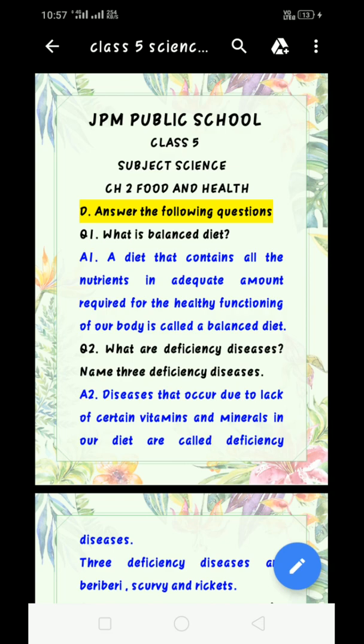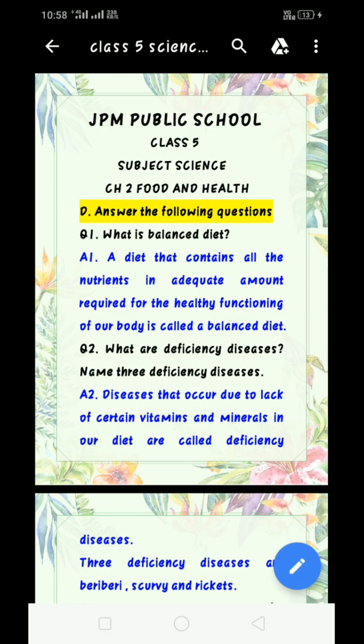So, answer 1 is a diet that contains all the nutrients in adequate amount. Adequate means proper amount required for the healthy functioning of our body. So, answer 1, a diet that contains all the nutrients in adequate amount required for the healthy functioning of our body is called a balanced diet.